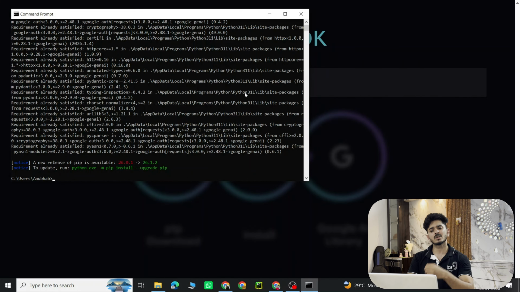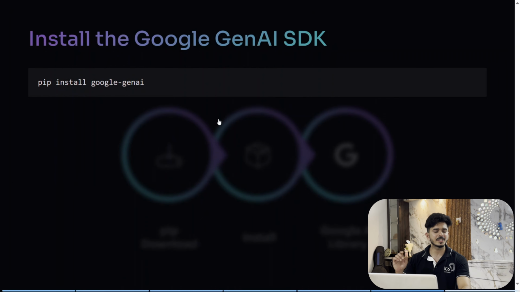I have already installed this, so it's not getting installed. But if you do, you'll be downloading a lot of packages. It's going to take 2 to 3 minutes and it's going to fetch everything that's inside the SDK and it's going to get installed locally on your computer. So just open your command prompt, hit this particular syntax, pip install google-genai, and the magic is on its way.